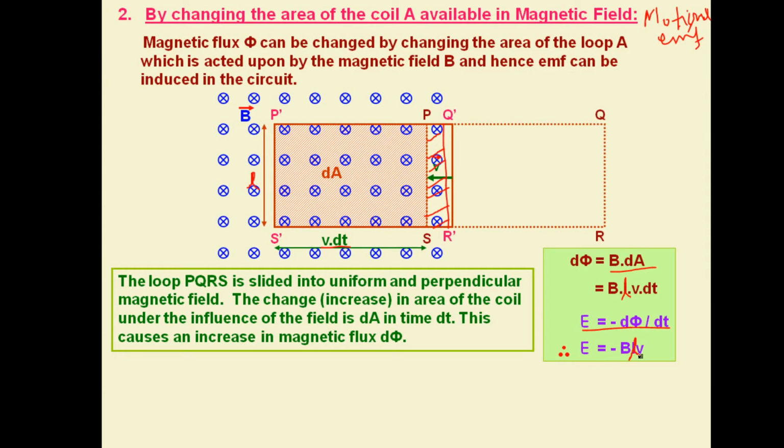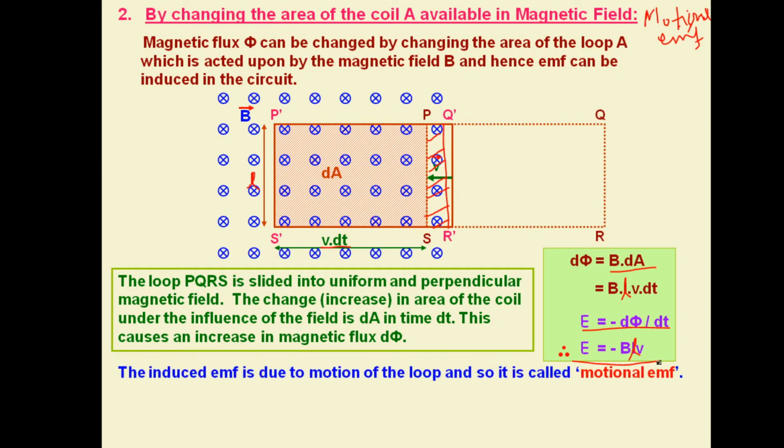This is the induced EMF in the coil because of its motion, and hence we call this motional EMF. If the loop is pulled out of the magnetic field, it will be BLv again but reversed, so it will be plus BLv.